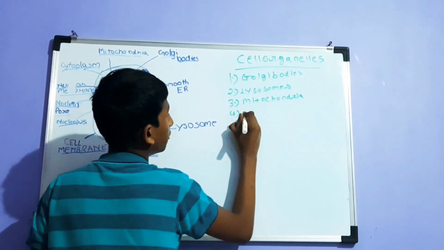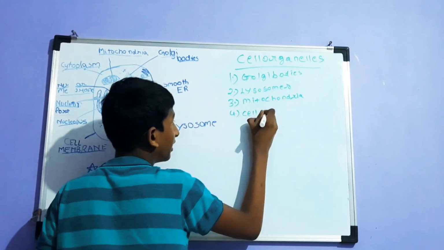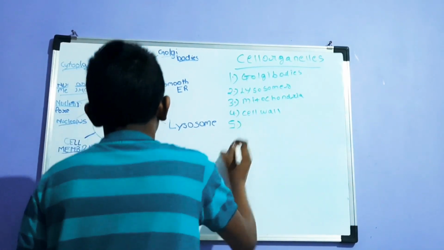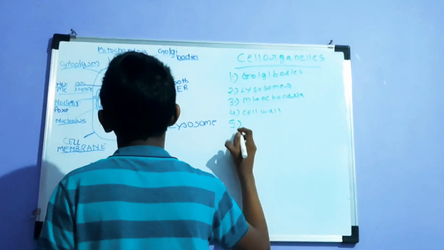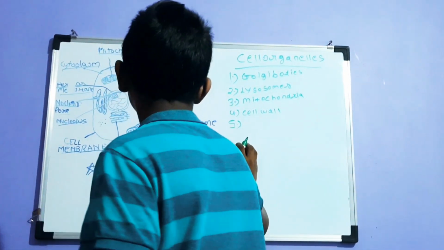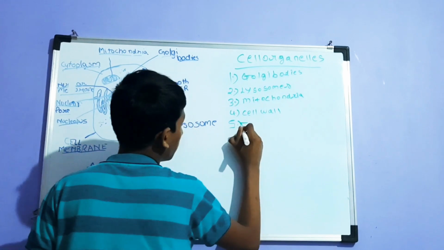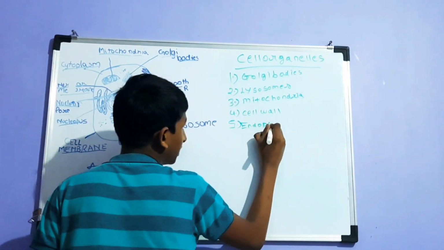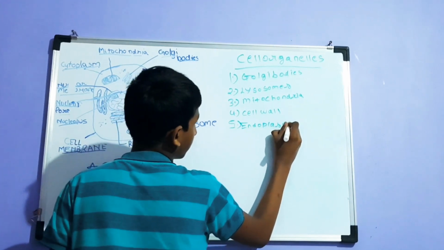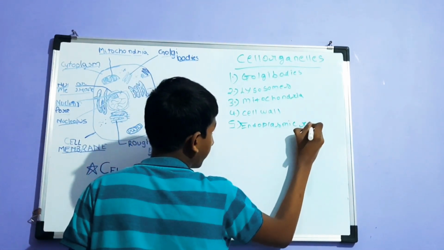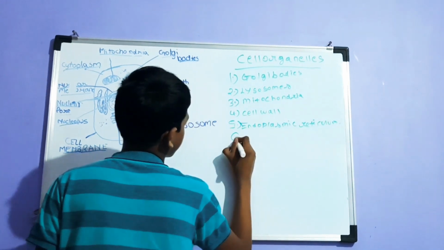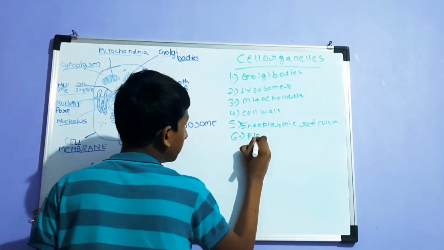Cell wall is also there, which I have not shown in this diagram because it is there in plant cells, as you know, and many other things are also there, nucleus, etc. Then ER, endoplasmic reticulum, and plastids, I'm writing quickly.